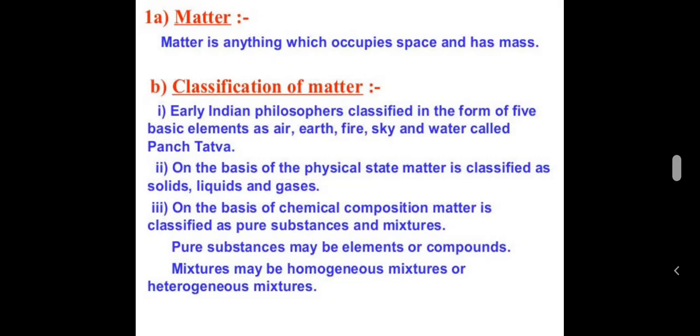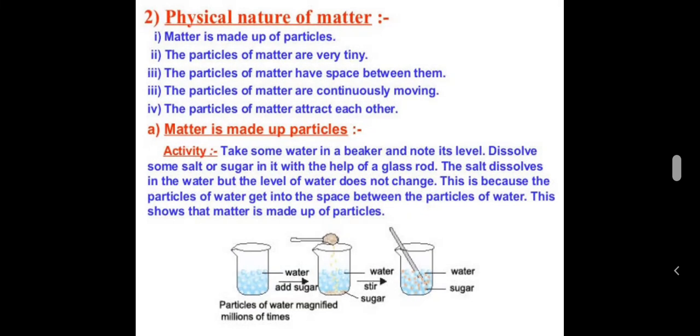Now, early Indian philosophers classified matter in the form of five basic elements as air, earth, fire, sky, and water, called Panchatattva. On the basis of the physical state, matter is classified as solids, liquids, and gases. On the basis of chemical composition, matter is classified as pure substances and mixtures. Pure substances means all the elements and compounds, and mixtures means homogeneous, that is uniform mixtures, or the heterogeneous mixtures.